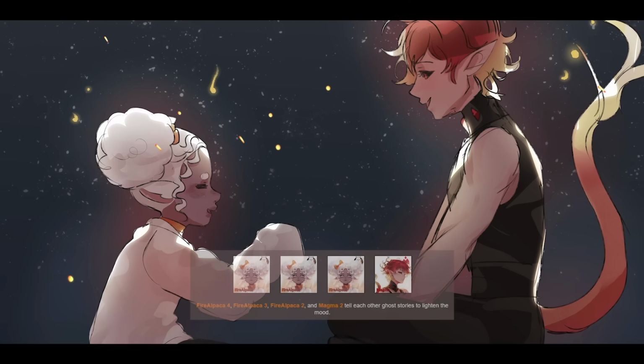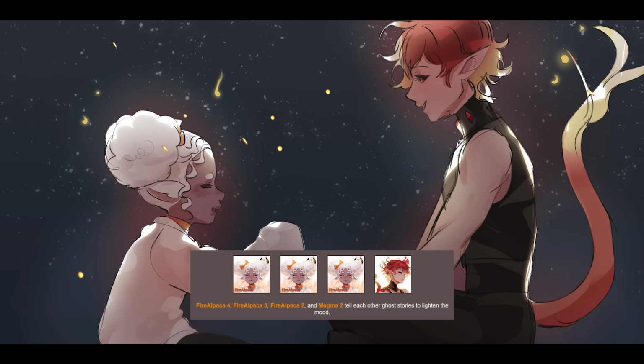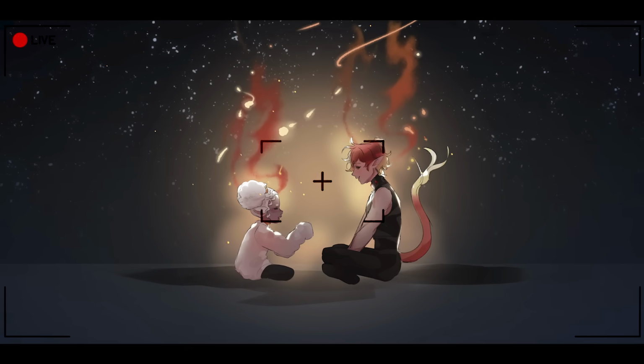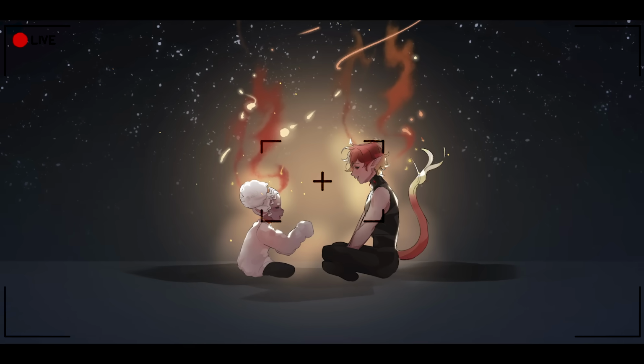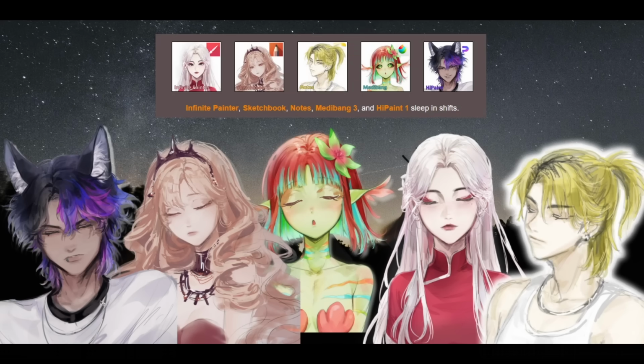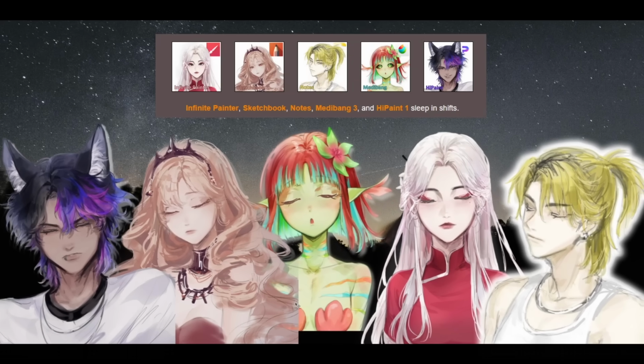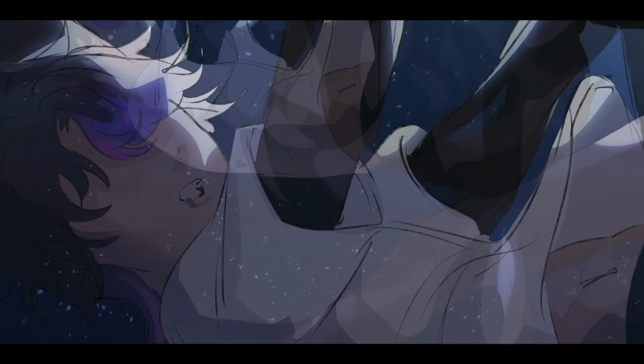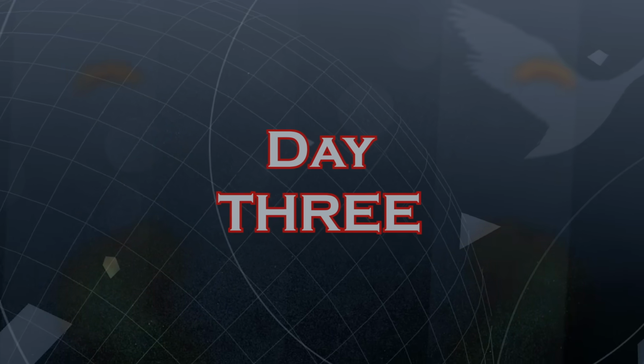Fire Alpaca and Magma tell each other ghost stories to lighten the mood. I imagine that was one very bright campfire. Infinite Painter, Sketchbook, Notes, Medibang, and High Paint sleep in shifts. During his sleep, High Paint falls into a frozen lake and drowns.